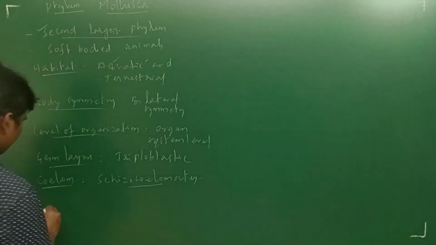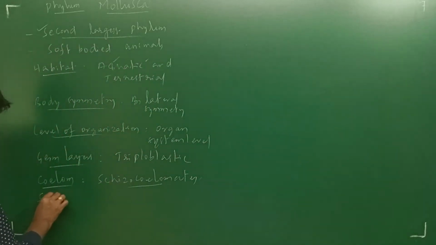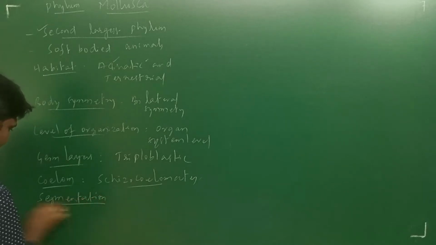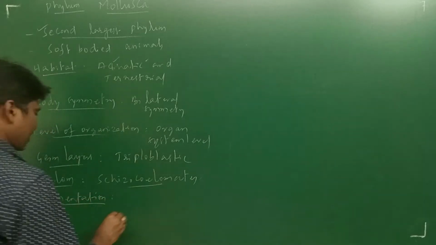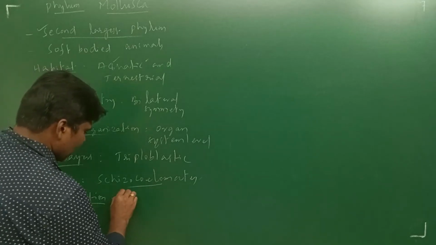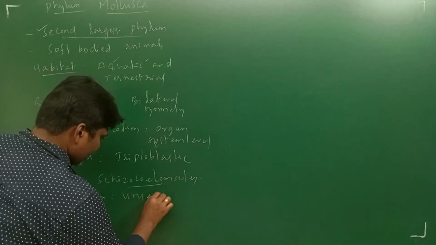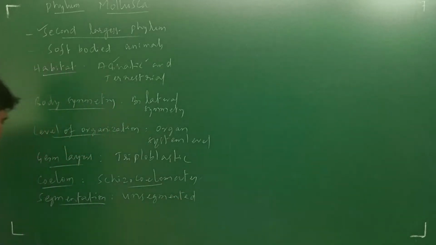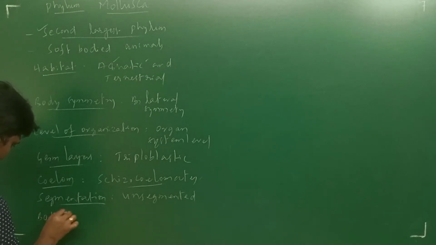Okay. Next, segmentation. Here they are unsegmented animals.